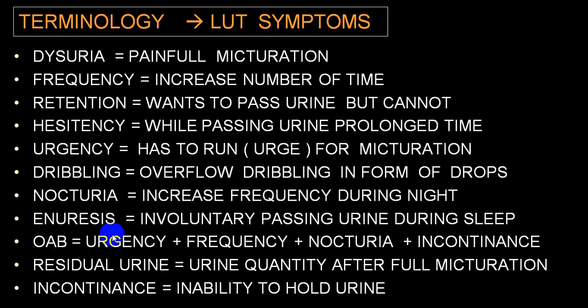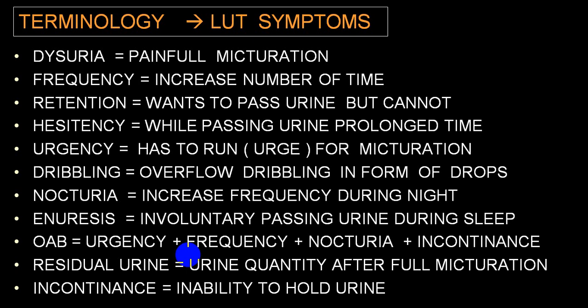After passing urine, if some quantity of urine is still retained in the bladder, we call it incomplete evacuation. Whatever quantity of urine remains in the bladder is called residual urine. An increased quantity of residual urine is more in favor of obstructive symptoms, because the person is not able to evacuate completely, or also in neurogenic bladder, particularly the lower motor neuron type of bladder.